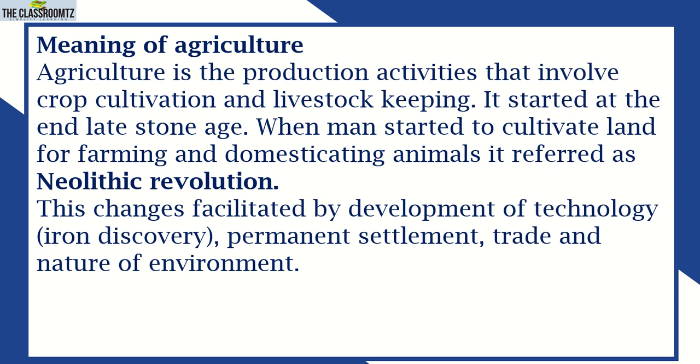To understand this first subtopic, it is necessary to know the meaning of some terms. Here we're going to check the meaning of agriculture. It is stated that agriculture is the production activities that involve crop cultivation and livestock keeping. It started at the end of the late Stone Age, when man started to cultivate land for farming and domesticating animals. It is referred to as the Neolithic Revolution.